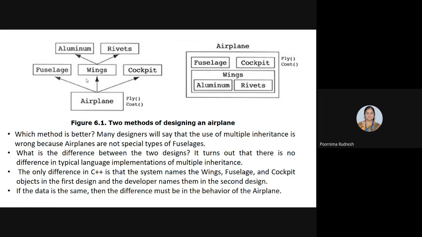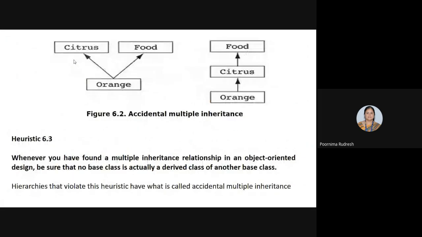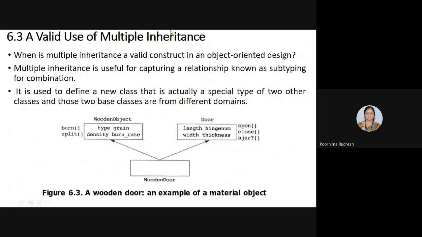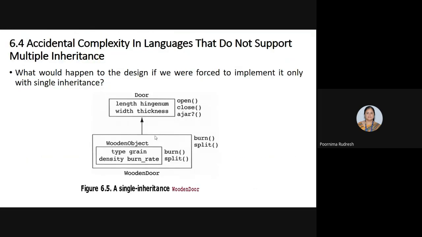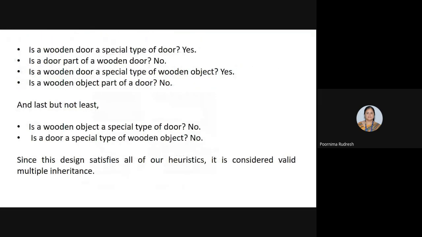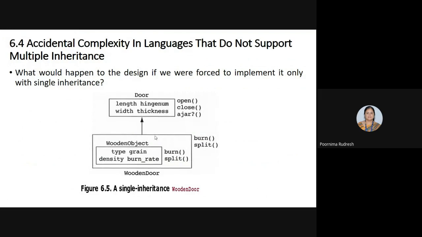But the construction of a wooden door from a wooden object and a door is a valid use of multiple inheritance, because it satisfies all the heuristics, 6.1, 6.2, and so on.